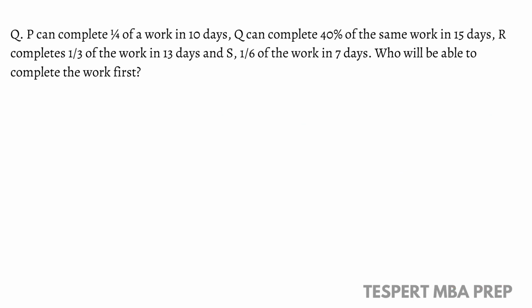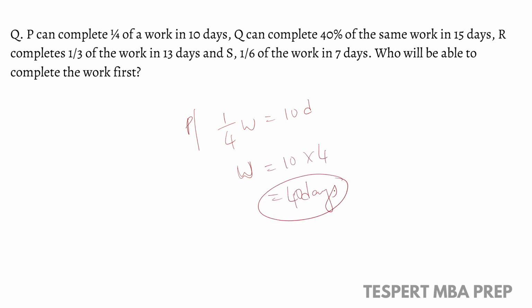So here P can complete 1/4 of the work in 10 days, Q can complete 40% of the same work in 15 days, R completes 1/3 of the work in 13 days, and S completes 1/6 of the work in 7 days. Who will be able to complete the work first? Let's take the case of P. P completes 1/4 of the work in 10 days, right? So the total work can be completed by P in 40 days.